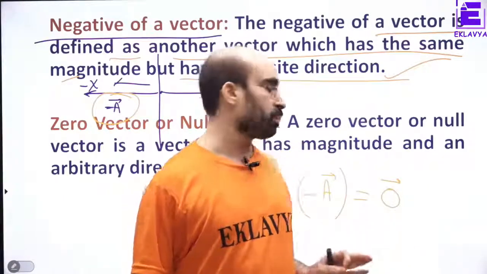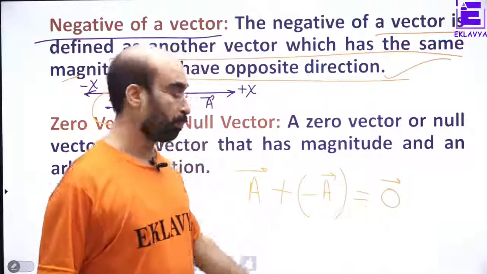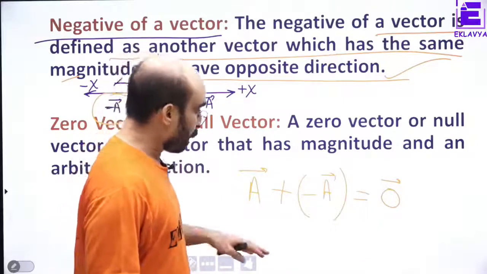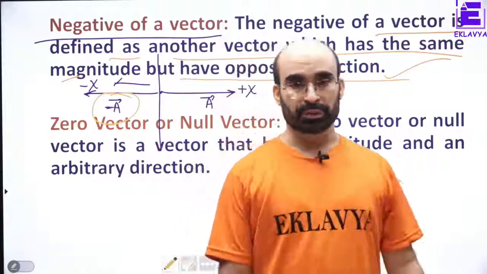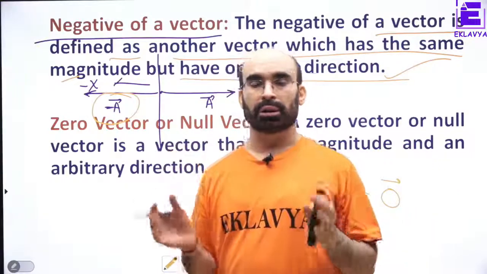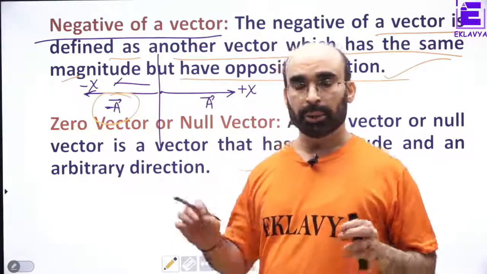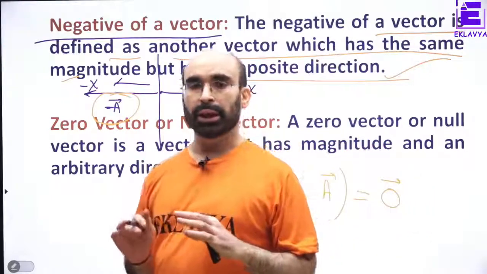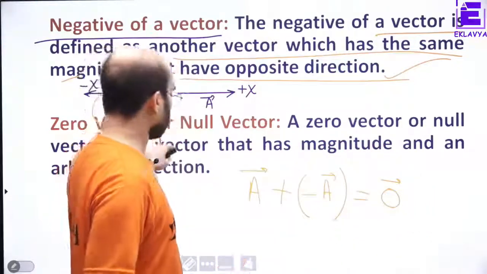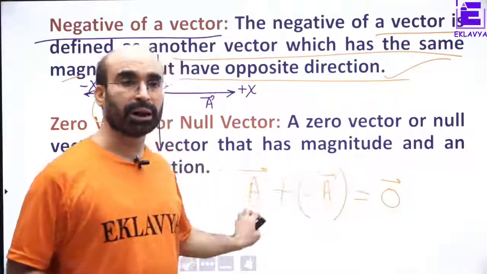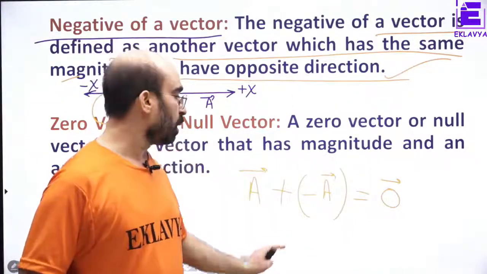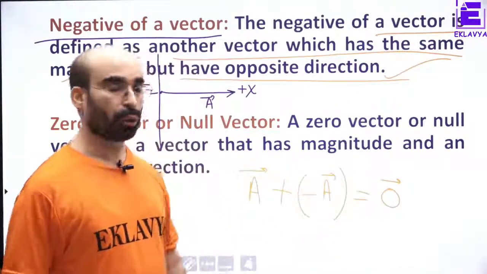It has got good significance. So be very careful. Magnitude is 0 and direction indeterminate. Magnitude would be 0. Obviously, when you add them up, a vector plus negative of a vector would give you 0 vector.